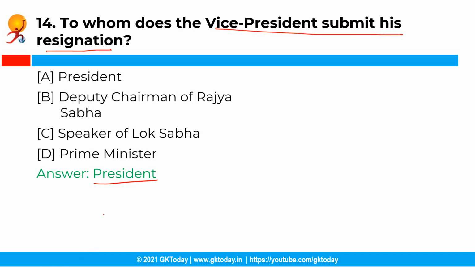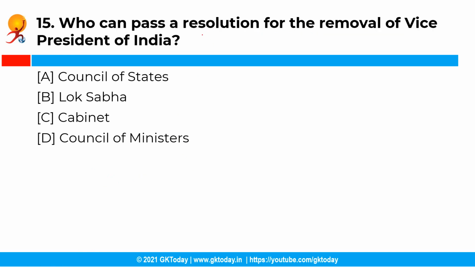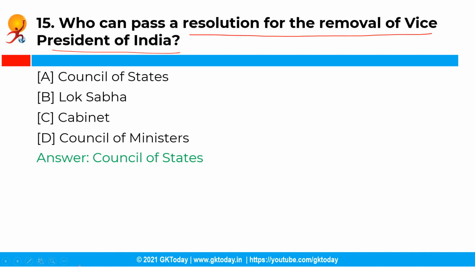Now the next question is, who can pass a resolution for the removal of Vice President of India? Now you have the following options, and the correct answer is option A, that is Council of States. So the Vice President of India can be removed by a resolution passed by a majority of all the members of the Rajya Sabha and agreed to by the Lok Sabha. That is, the resolution should be passed in the Rajya Sabha by an effective majority and in the Lok Sabha by a simple majority.